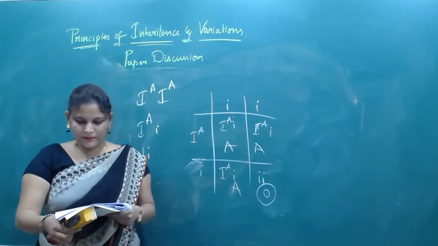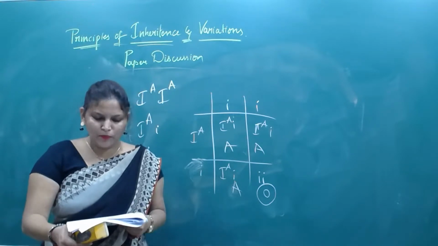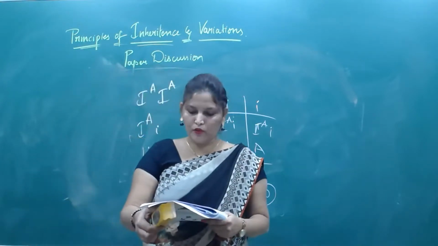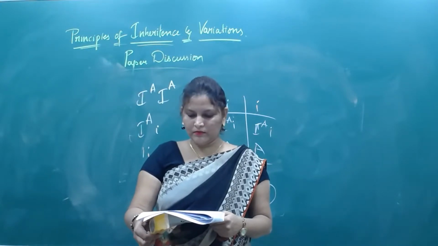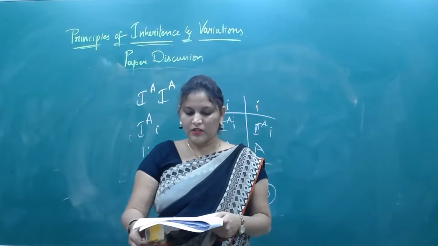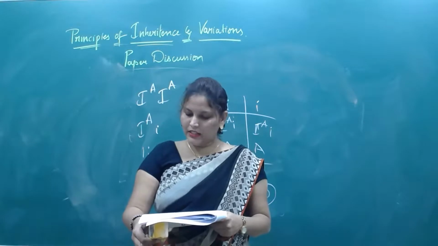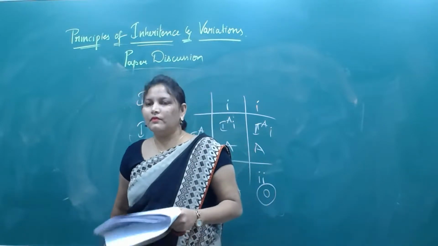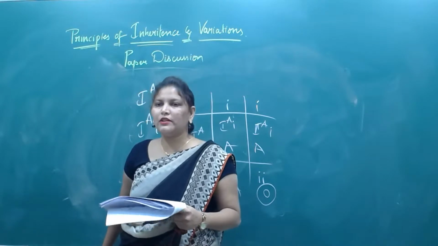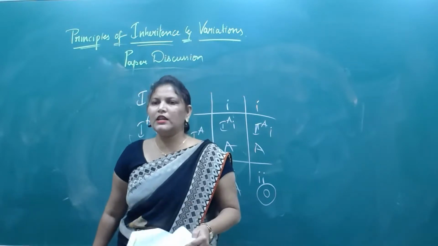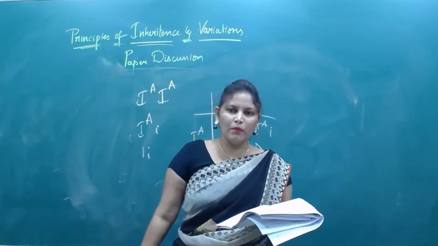Next, which question? If a child has O type of blood group and the father has B type of blood group, then the genotype of the father will be. Child is O blood group and father is B type. IB, IO and IB. That means which option? C. He is not homozygous dominant, he is heterozygous. That's why the child is O blood group.